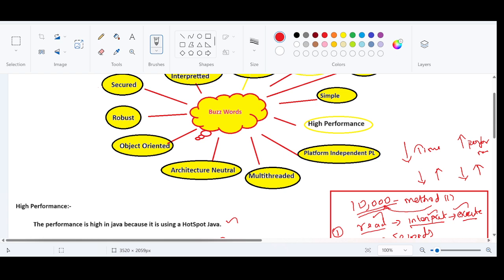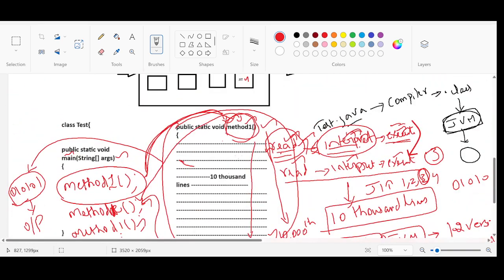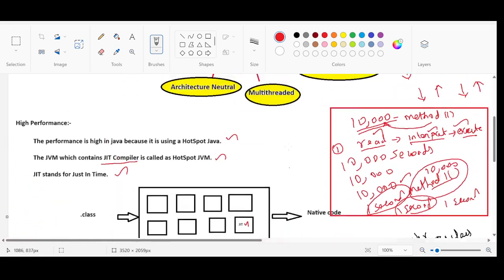Yes, I know my handwriting is very bad. No worries, I will be sending you good notes.